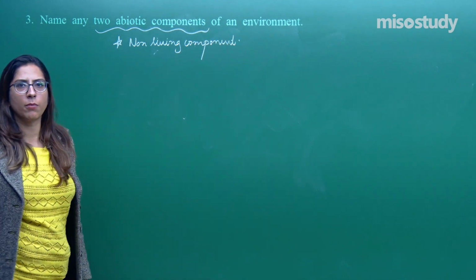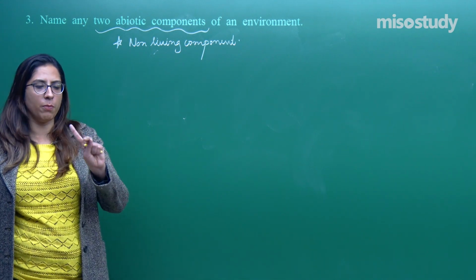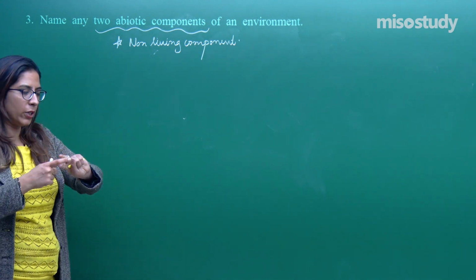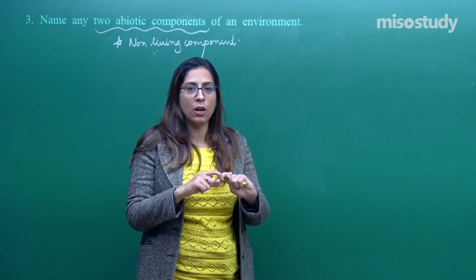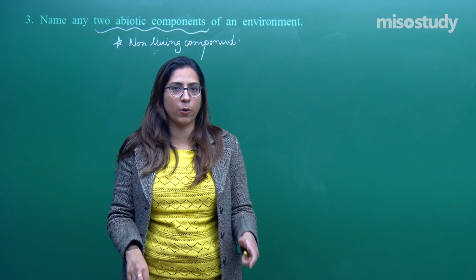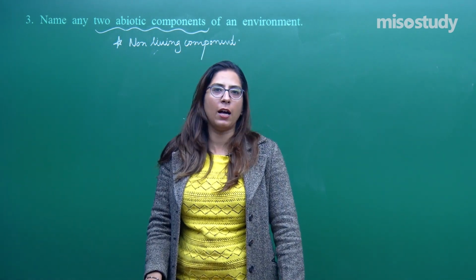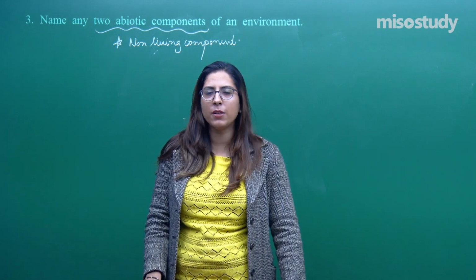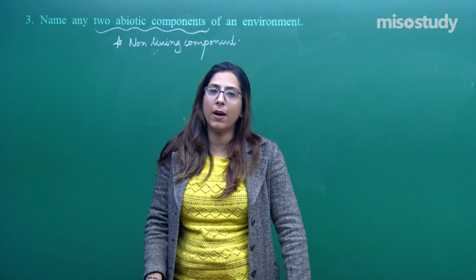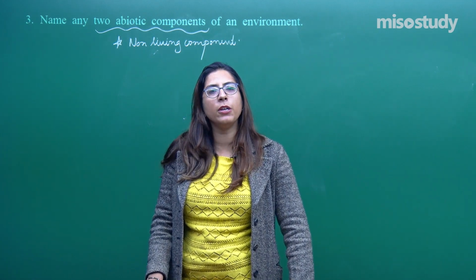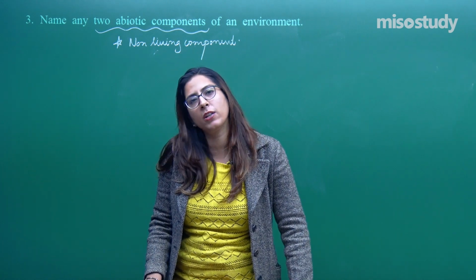Non-living component of environment. Basically our environment has 2 components, a living component and a non-living component. Their interaction is important for our ecosystem, right? For the survival of the ecosystem, this is important. In the biotic components, there are organisms which can be plants or animals, organisms present at the various trophic levels. All of these come under the biotic component. Abiotic components are the factors which are required by these biotic components for their survival.